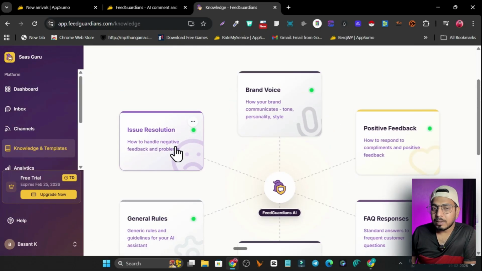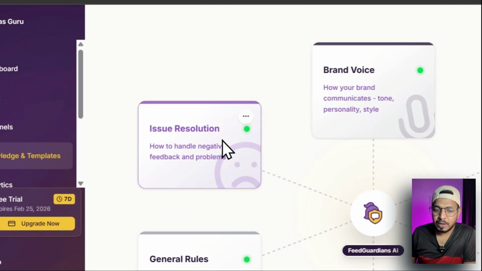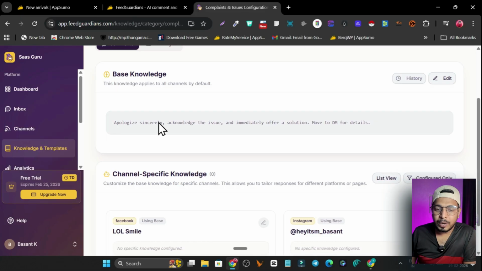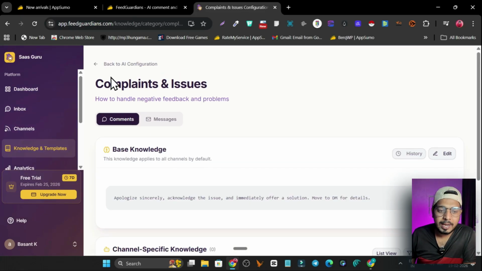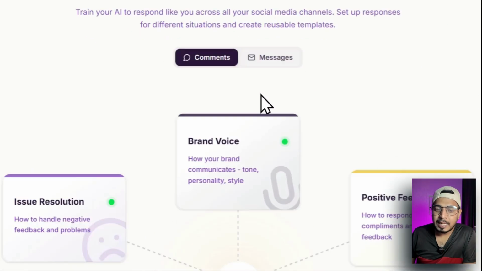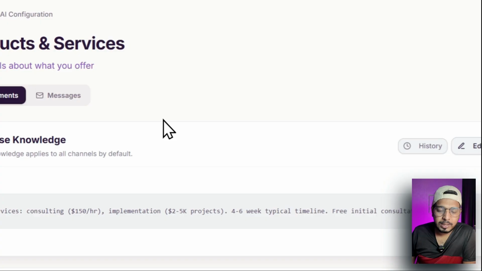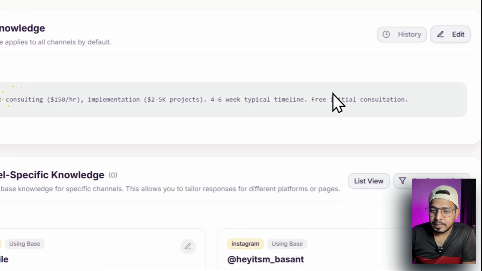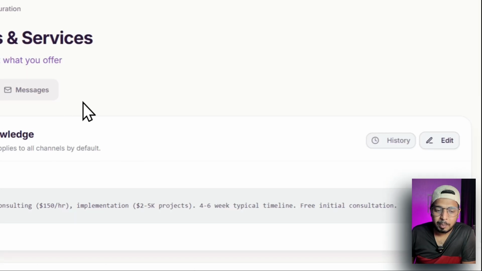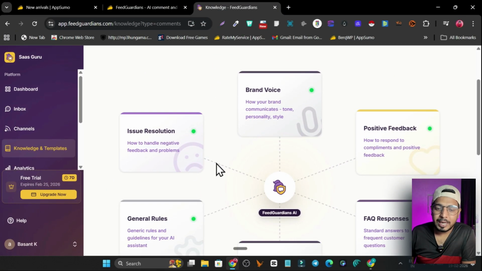But if you want to change the things, you can just go to here, and there's the edit option available, and in the edit section you can add more things in the knowledge here, and the more data you add here, the better your AI responses and replies are going to be. So in the product info, I can add more product information, so that if the customer or my audience is asking, it can give quick answers or replies. Okay, so that's how you are going to configure your knowledge base for your AI training. And this is all the thing you have to do.